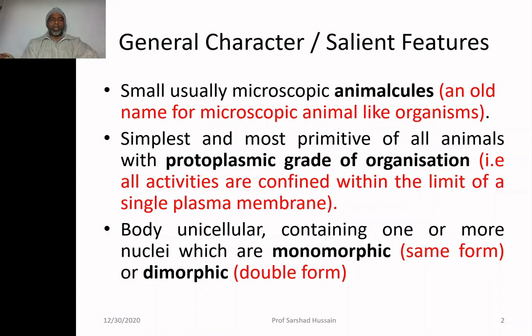Either the cell contains one nucleus or more than one nucleus. If more than one nucleus, sometimes all nuclei are of the same shape, so they are monomorphic. Sometimes one nucleus is small, the other is large. Such nuclei are called dimorphic because they have double forms.